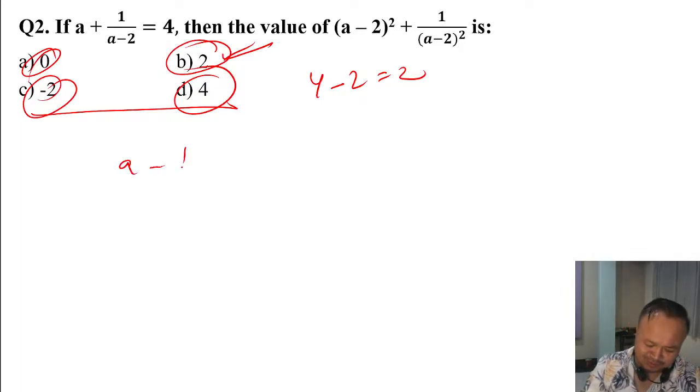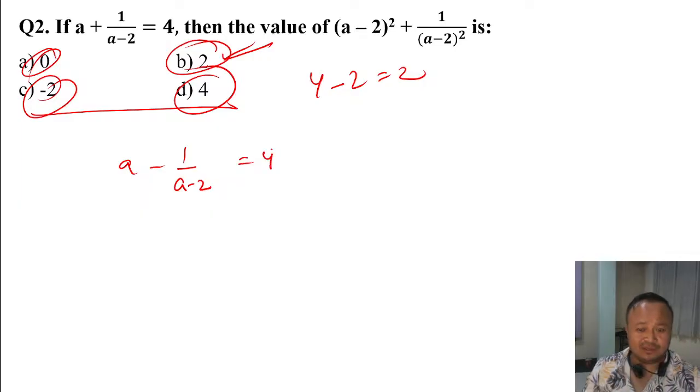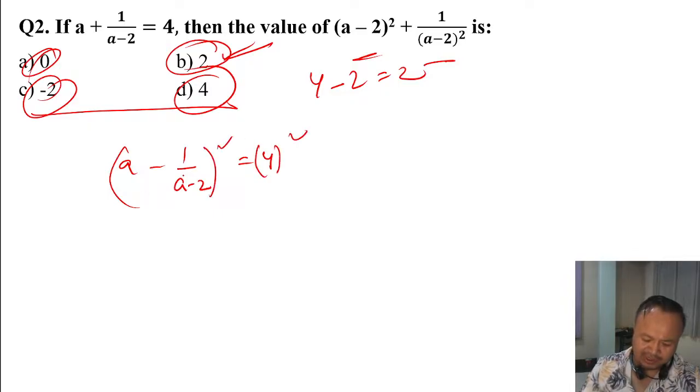The third concept is the natural concept. a minus 1 by a minus 2 is equal to 4. If you square both sides, because the question is about squaring both sides, a minus b whole square gives a square minus twice ab plus b square.